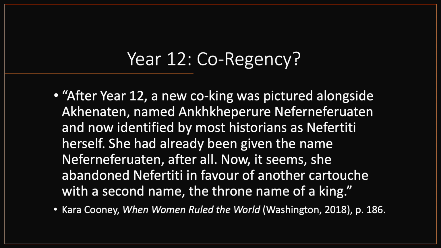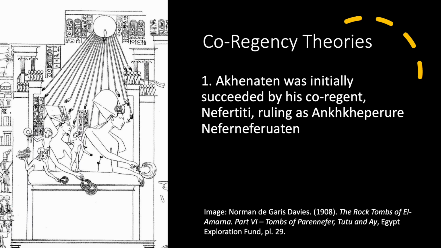Now it seems she abandoned Nefertiti in favour of another cartouche with a second name, the throne name of a king. But the idea Nefertiti is Ankheperura Nefertiti is just a theory. Now we will explore some of the theories specifically. Firstly, as articulated before, the issue of the co-regency has occurred due to the numerous names in cartouches and the gap of time, being at least 4 years, between Akhenaten and Tutankhamun, thus apparently indicating that there was at least one or even two rulers who filled this gap.